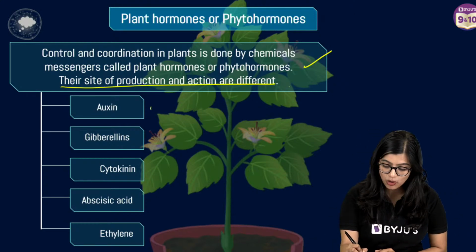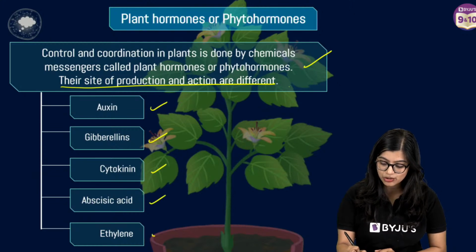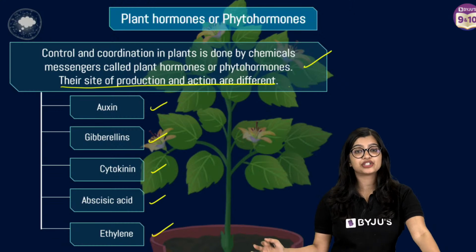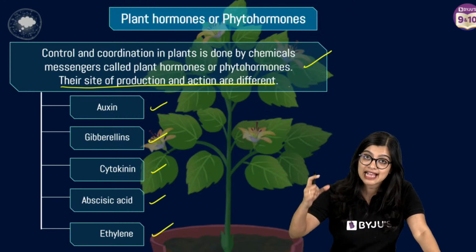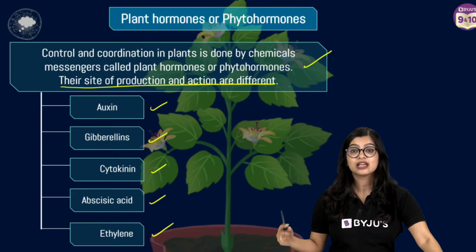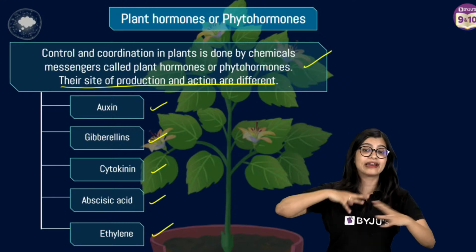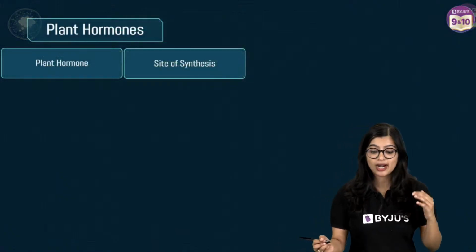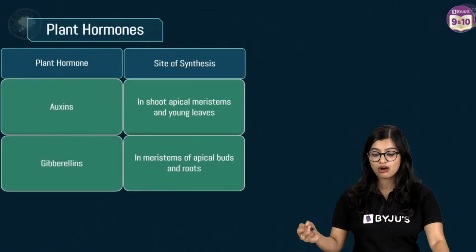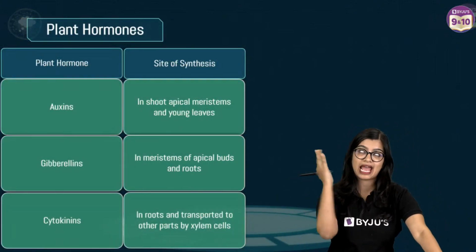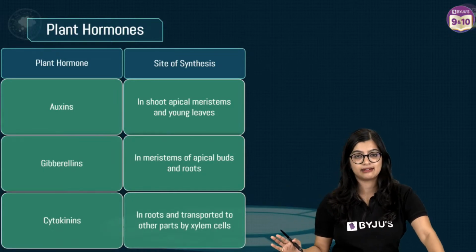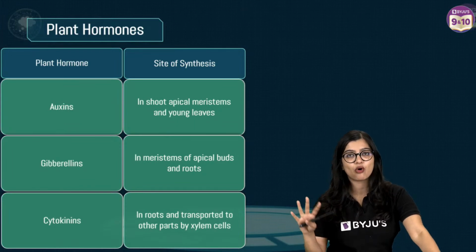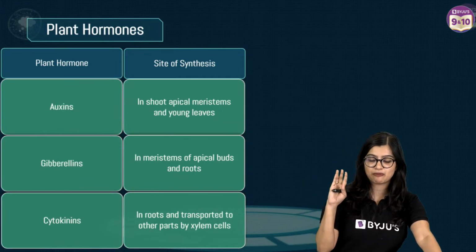Now what are the different phytohormones? Auxin, gibberellin, cytokinin, abscisic acid and ethylene. So plant coordination can be defined as the various activities or chemical reactions in the plants that are coordinated, where phytohormones play a key role. You have auxin, gibberellin, cytokinin, ethylene, and abscisic acid. Now, as per your textbook, ethylene is not there. You have only 4: auxin, gibberellin, cytokinin, and abscisic acid.